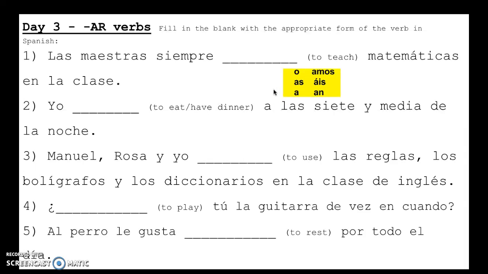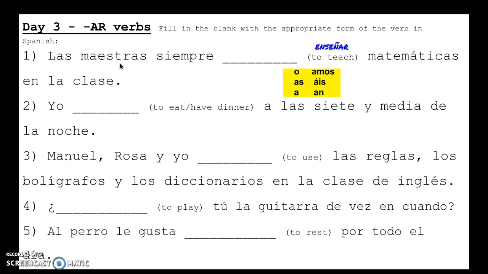So this activity, you have to conjugate a verb, but you also have to know your vocabulary. So our first one, we have to know the verb to teach. So we have las maestras siempre blank matemáticas en la clase. So hopefully you remember that the verb to teach is enseñar. So now we have to conjugate it in the appropriate form. Over here, las maestras, we know are teachers.